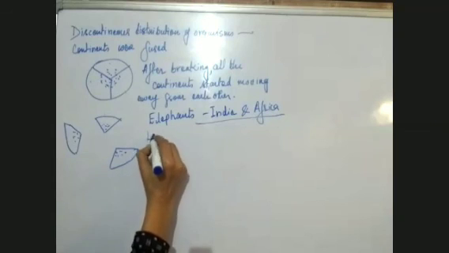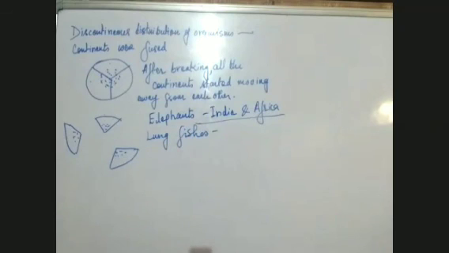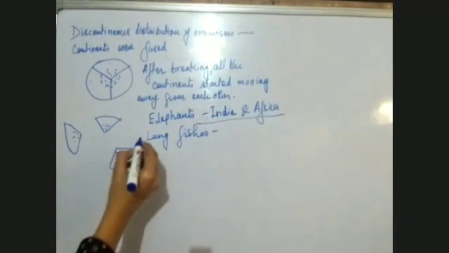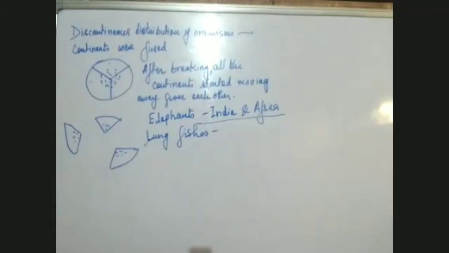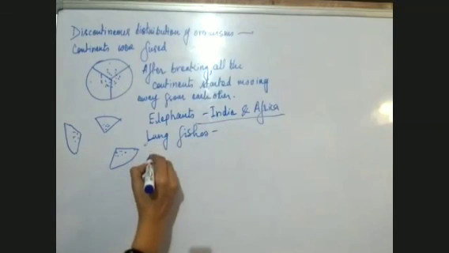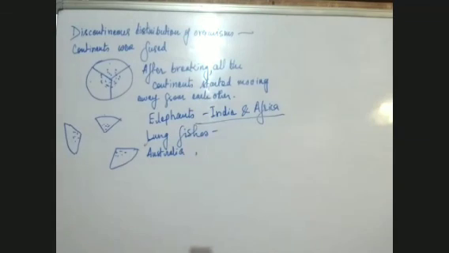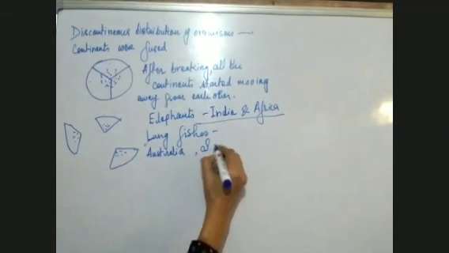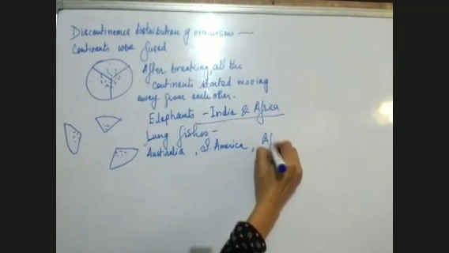The second example of this I can give is the lungfishes. You know what are lungfishes? Lungfishes are the fishes which have a rudimentary lung-like structure. They breathe by lungs, not that developed like the terrestrial animals, but they do have lungs, and that is why these fishes are known as lungfishes. Some lungfishes are found in Australia, some in South America, and some are also found in Africa.